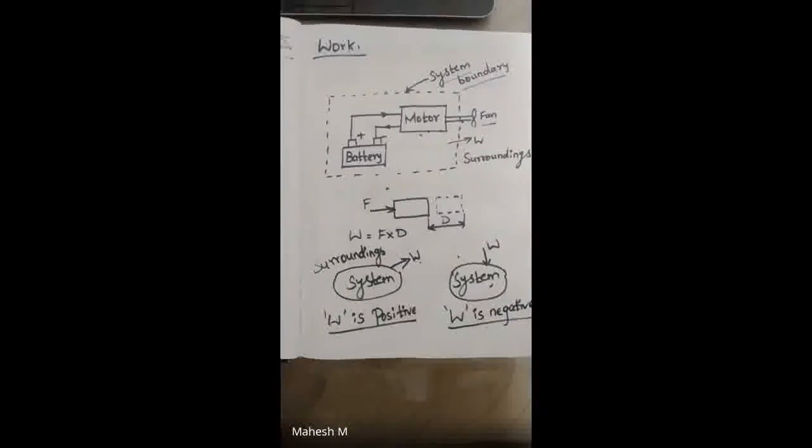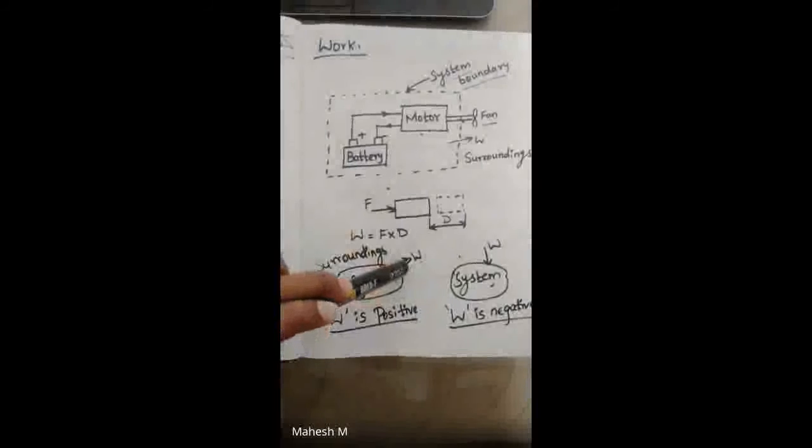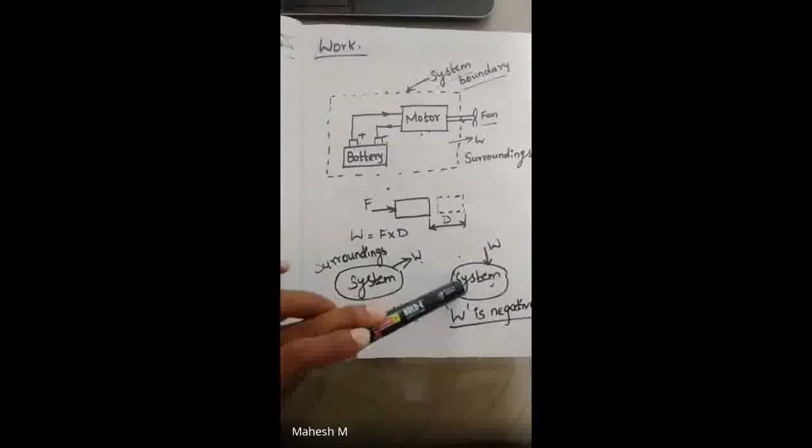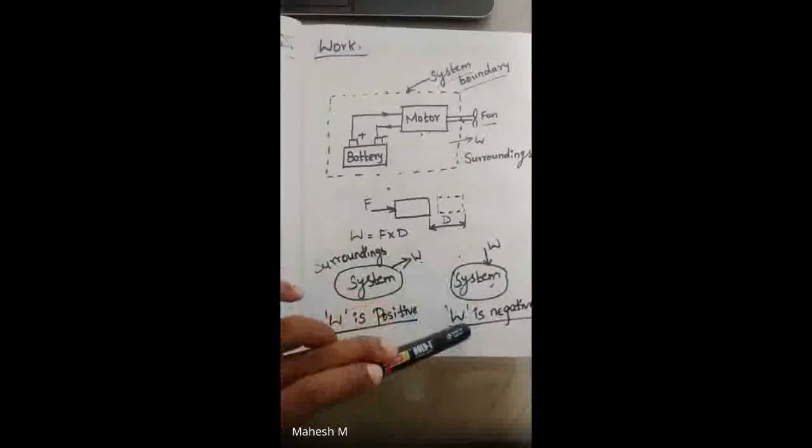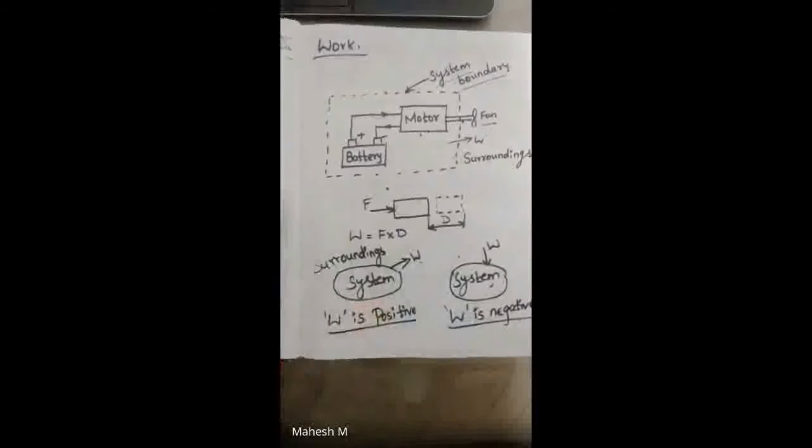So there are two kinds of work: one is positive and the other is negative. If the system supplies the work, it is called positive work. If the system consumes the work, it is called negative work. Here we can take a few examples for this. Let me take a generator. Here the system is the generator. Whether it is a positive kind of work or negative kind of work.